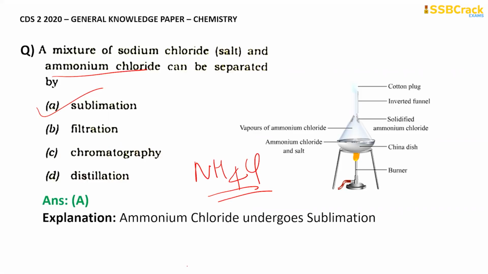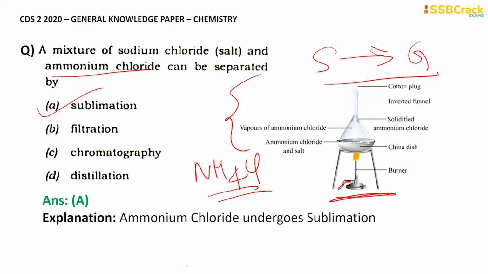Ammonium chloride can transfer from solid state to gaseous state directly, without going through the liquid state. Such things are known as sublimates. When we heat this in the burner, as you can see in the experiment here, the ammonium chloride will get converted into the gaseous state, but the NaCl will not. So that helps in its separation. The correct method for this separation will be sublimation.